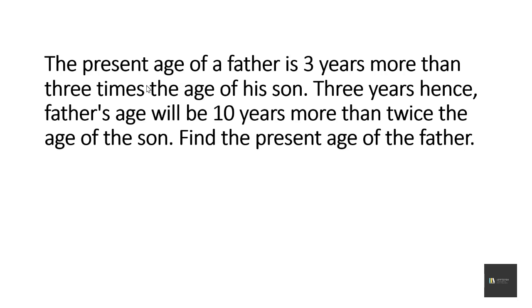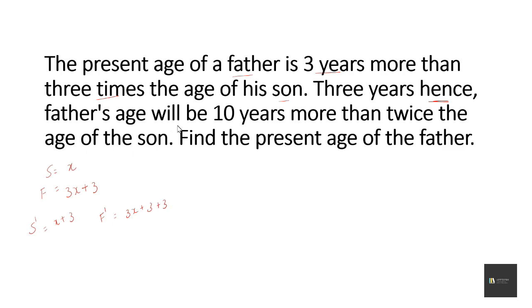So let us break down the question. The present age of father and son. Consider the present age of the son as x and the present age of father is 3 years more than 3 times the age of the son. So 3 times the age of son is 3x and 3 years more than that is plus 3. 3 years hence. So hence it means in the future. After 3 years, the son's age will be x plus 3 and the father's age will be 3x plus 3 plus 3.